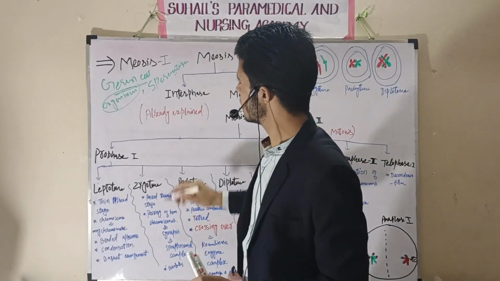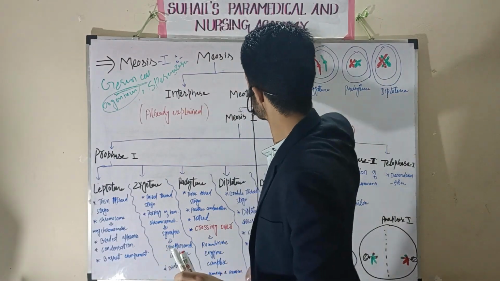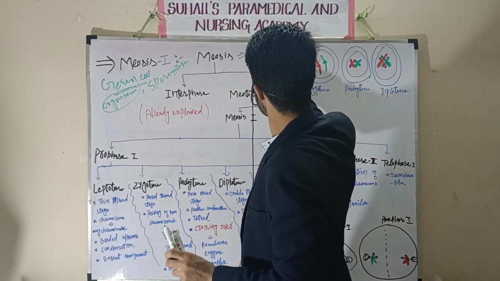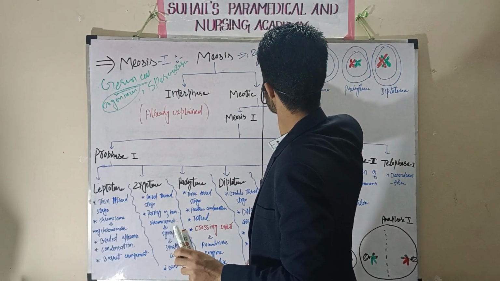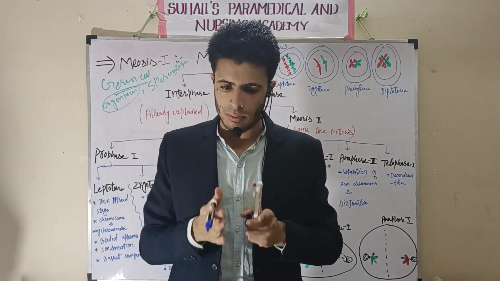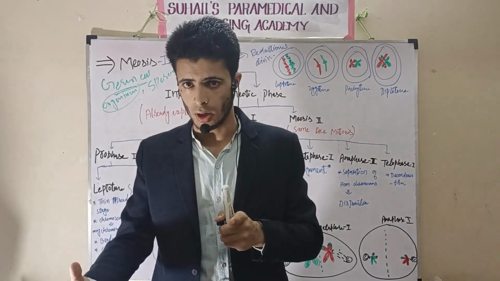Meiosis first is also called reductional division. Why is it called reductional division? Because there will be a half decrement of chromosomes in the daughter cells.